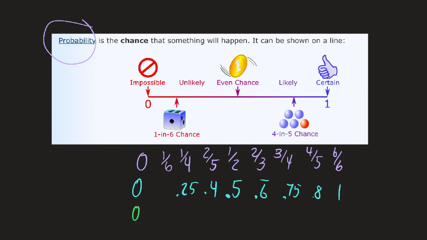Probability could also be a percentage. The smallest percent is 0%, the largest is 100%. Somewhere in the middle, 50%, 25%, 40%, 75%, and so on. So we could have fractions, decimals, or percentages.